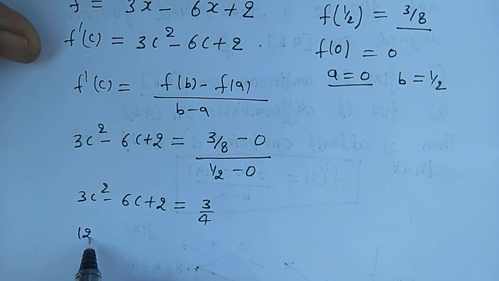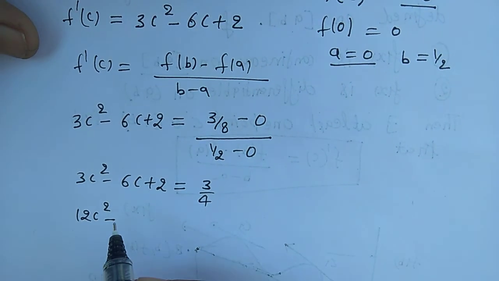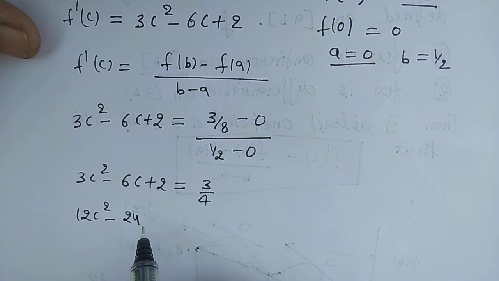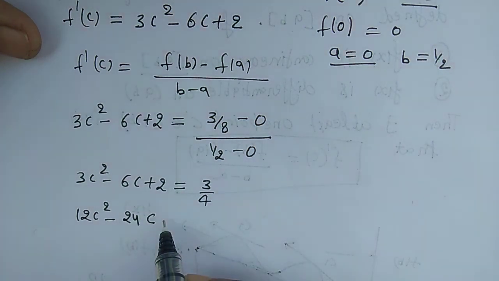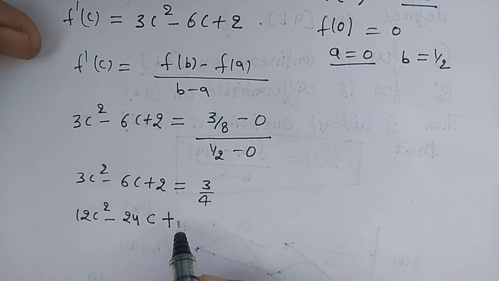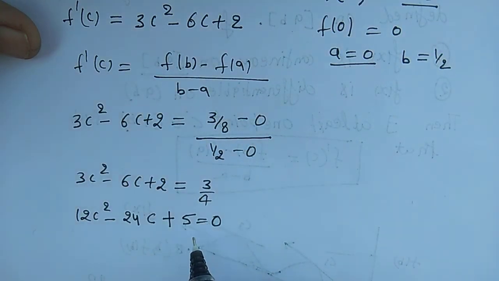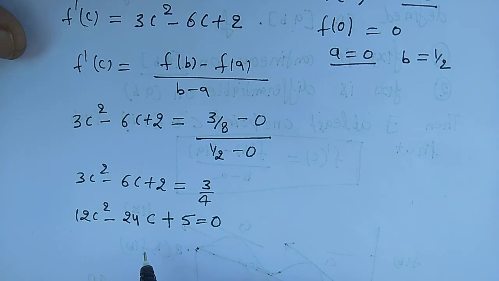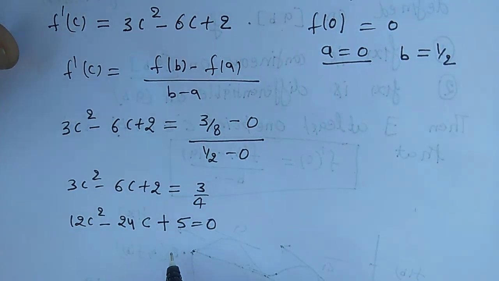So 12c square minus 24c plus 8, and 8 minus 3 is 5, so 5 equal to 0. So 12c square minus 24c plus 5 equal to 0.